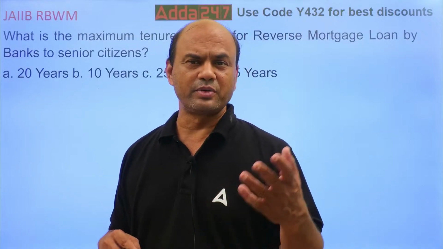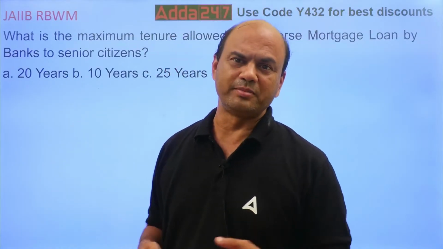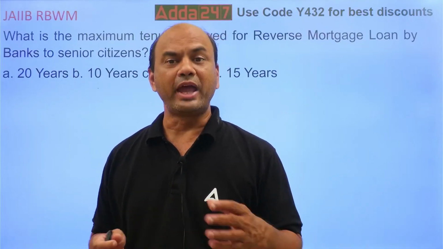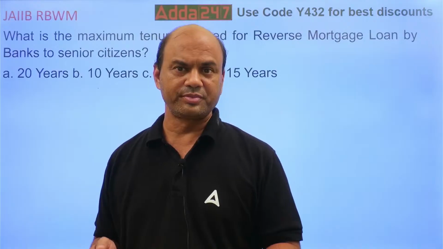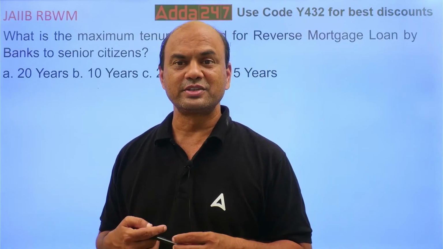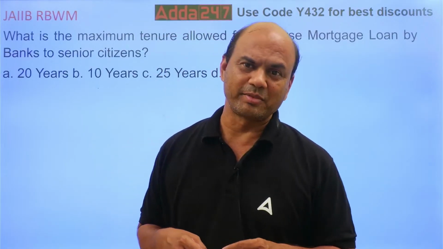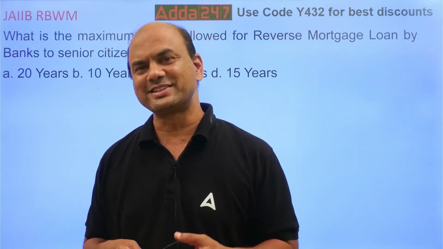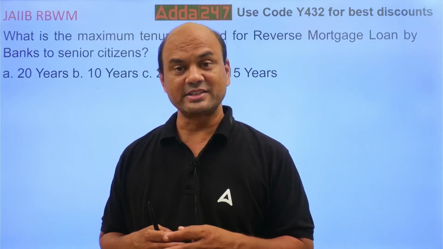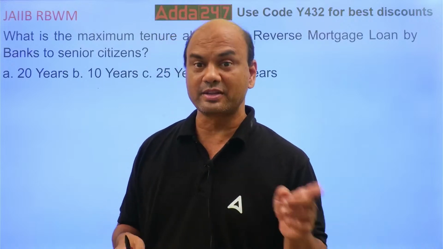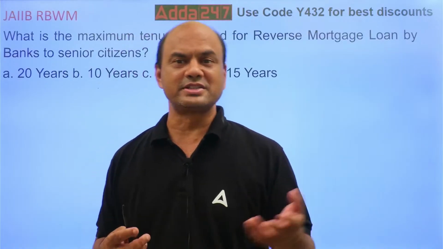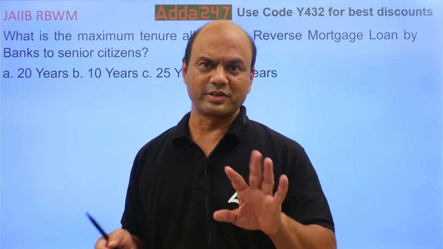You can study it in depth, otherwise it will take a lot of time. That is the basic logic of reverse mortgage. The bank pays the customer the loan, but it doesn't pay the full amount; it pays in installments. So logically remember, this loan is for senior citizens above 60 years who don't have other income. That is very important, because there are many senior citizens who are doing business, so it's not for them.